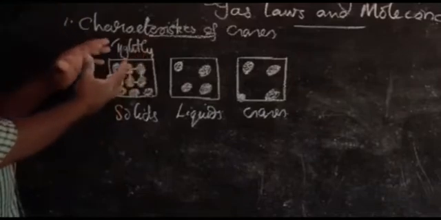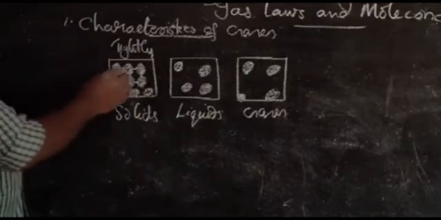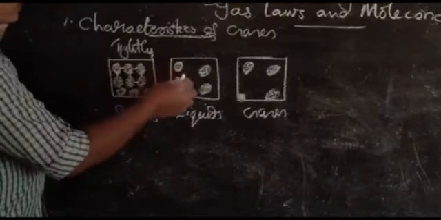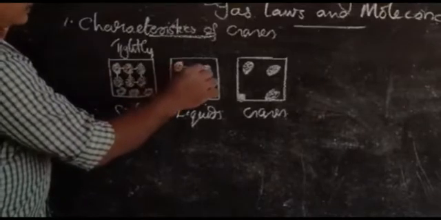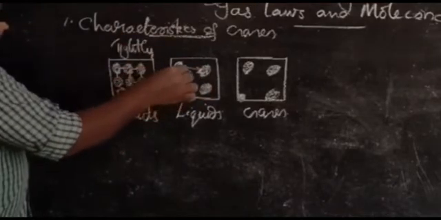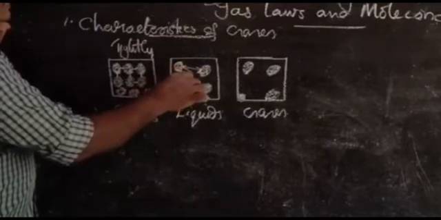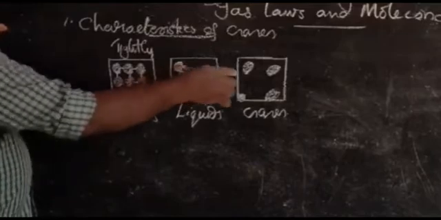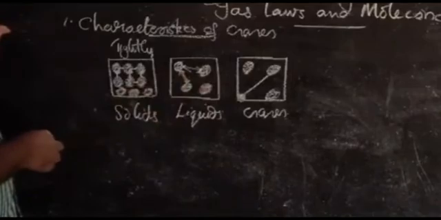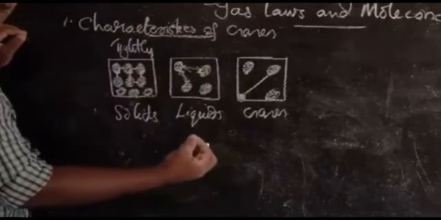They are packed much closer to one another. Therefore, the force of attraction will be high. The intermolecular space will be less. What about a liquid? In a liquid, the particles are arranged much far apart than a solid. Therefore, the force of attraction between the molecules will be comparatively less than a solid. In a gas, the particles are freely packed. The intermolecular space is very high in a gas. Therefore, the force of attraction will be comparatively very less.